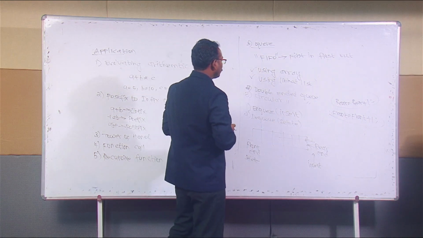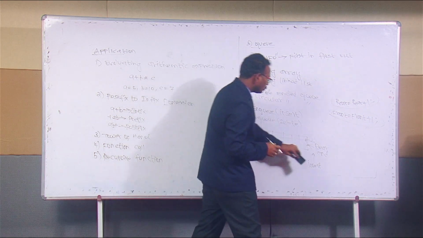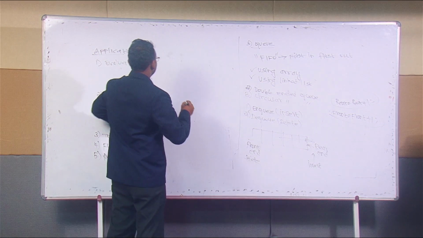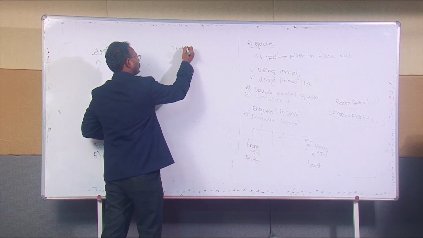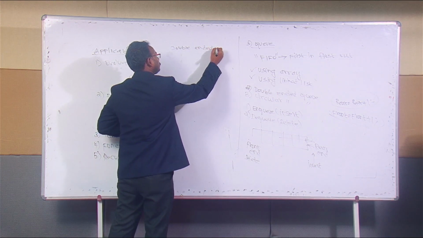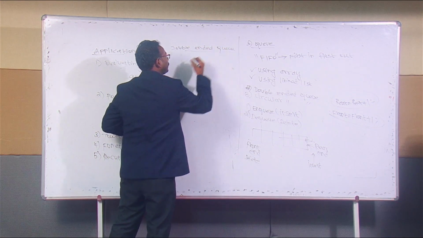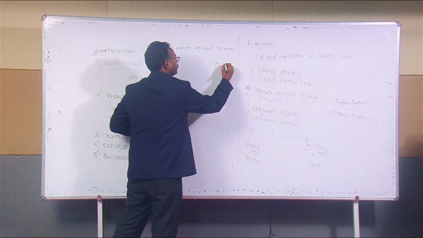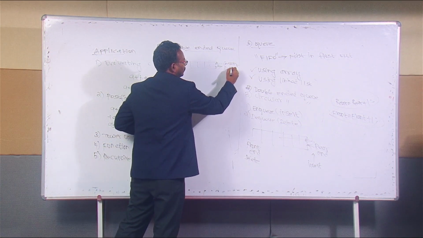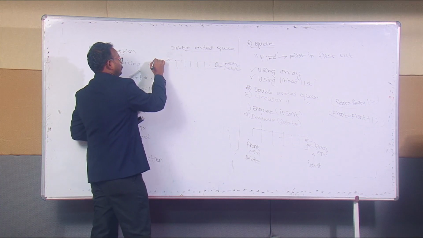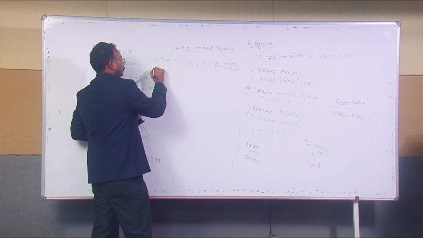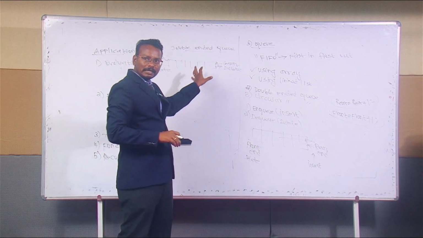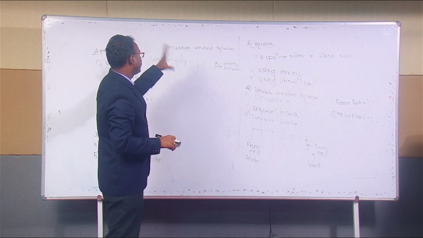A doubly ended queue is one where we can insert and delete at both ends. When insert and delete operations take place at both ends, it is called a doubly ended queue.